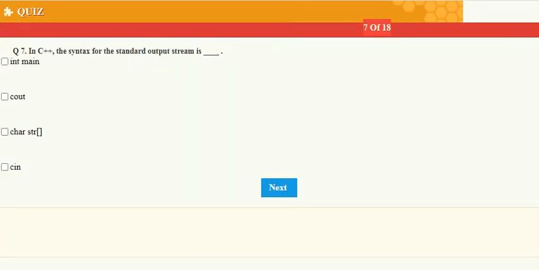In C++, the syntax for the standard output stream is dash. For output, what is the syntax? cout.